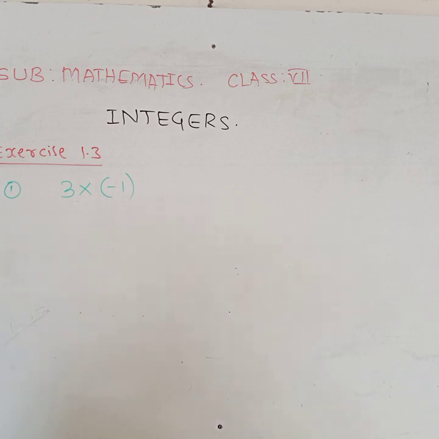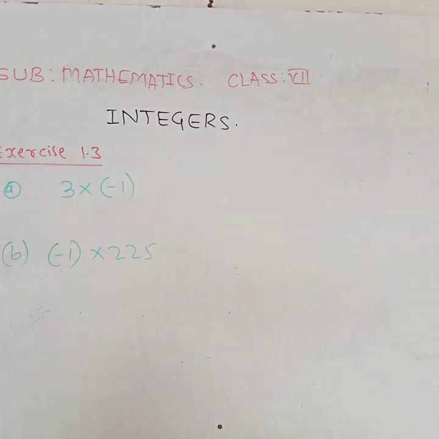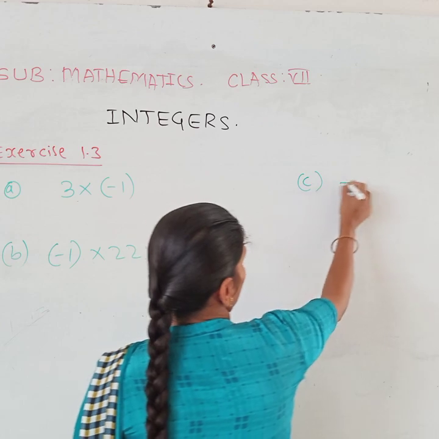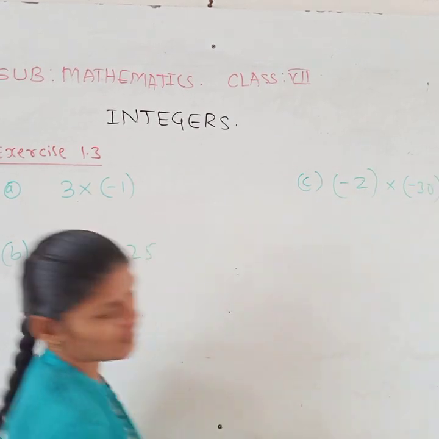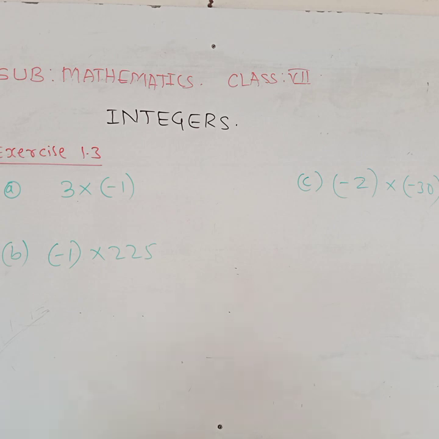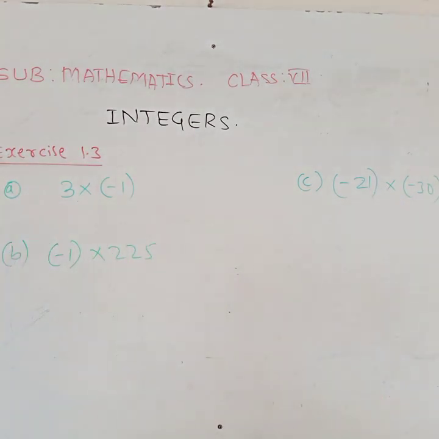Next, minus 1 into 225. Then next one, minus 21 into minus 30. How many of you are ready to solve this?